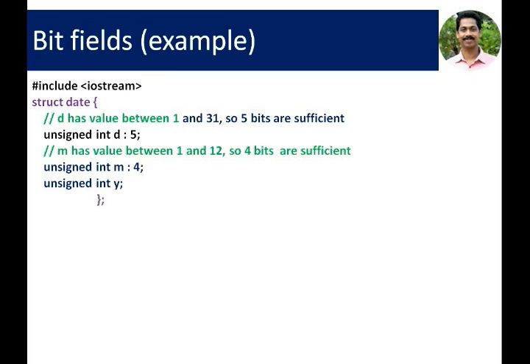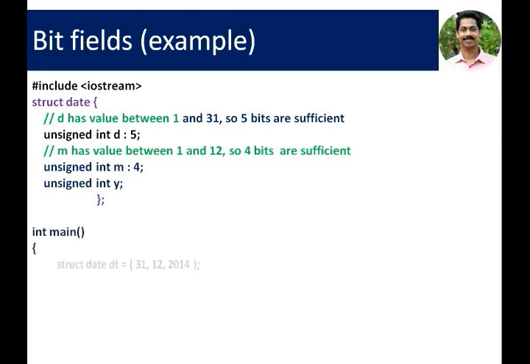Then end of the structure definition. So from the definition of this structure, we could understand that the total size of the structure is limited to 8 bytes. 4 bytes for integer Y and another 4 bytes for D and M. So we could save 4 bytes of memory by defining this kind of declaration.